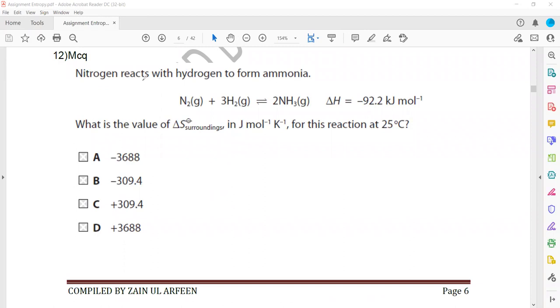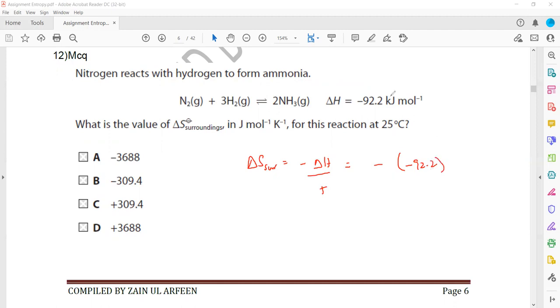Question 12. Nitrogen reacts with hydrogen to form ammonia. What is the value of entropy of the surrounding, in joule mole inverse Kelvin inverse at 25? So entropy of the surrounding is equal to minus delta H divided by T. That is equal to minus, and delta H is minus 92.2.